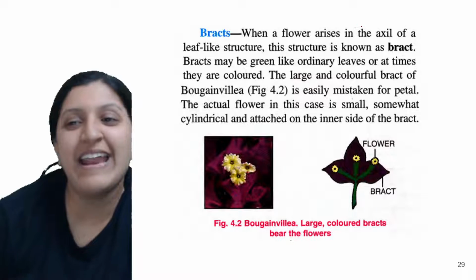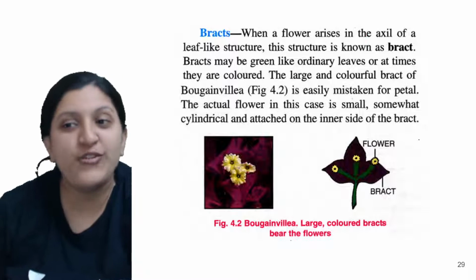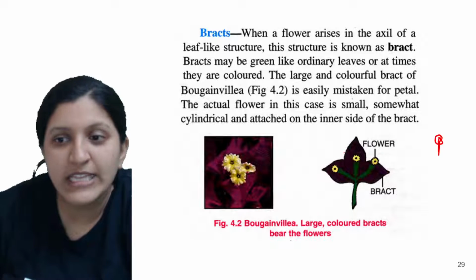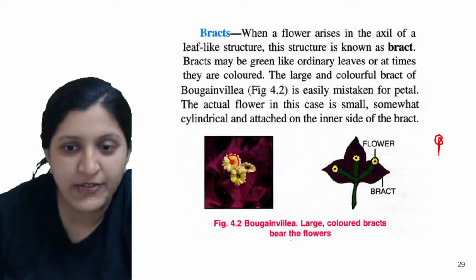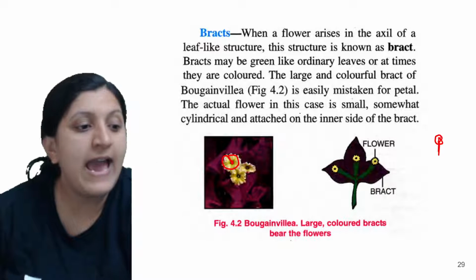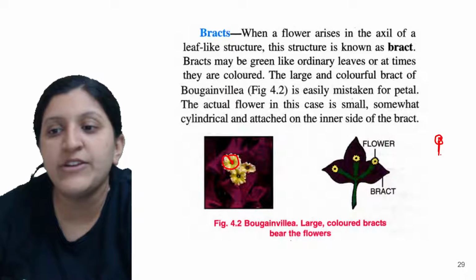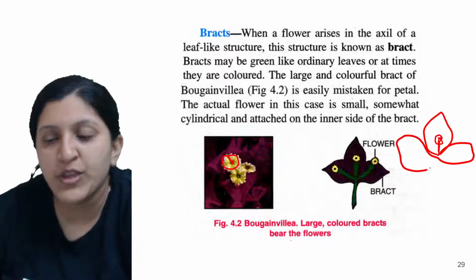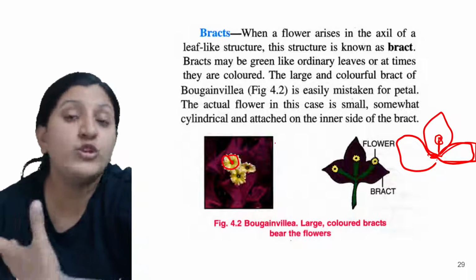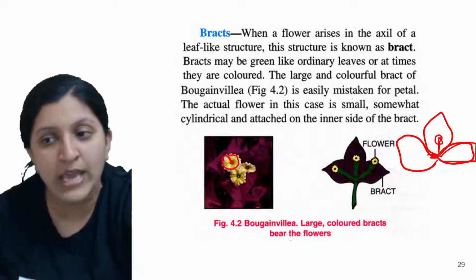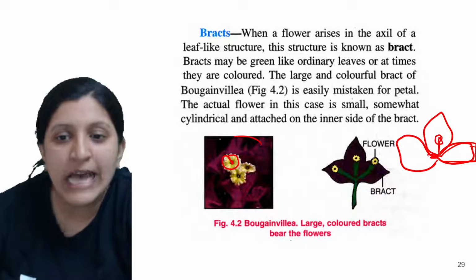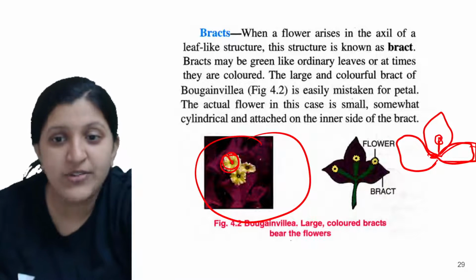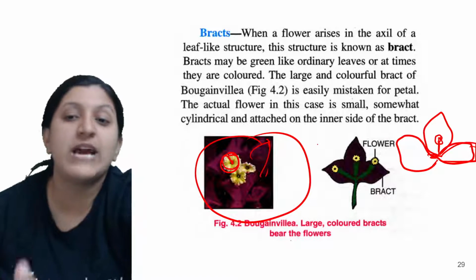So when a flower arises in the axil of a leaf-like structure, you can see there is a flower, the tiny flower over here. This is the tiny flower that you can see, okay, and the base of this tiny flower has many colorful leaves there. So this is basically leaf. What do we usually think when we see a bougainvillea flower? We think that this whole thing is a flower, but it is basically a leaf, okay. So this one is a flower and this whole thing that you see is actually the leaf.